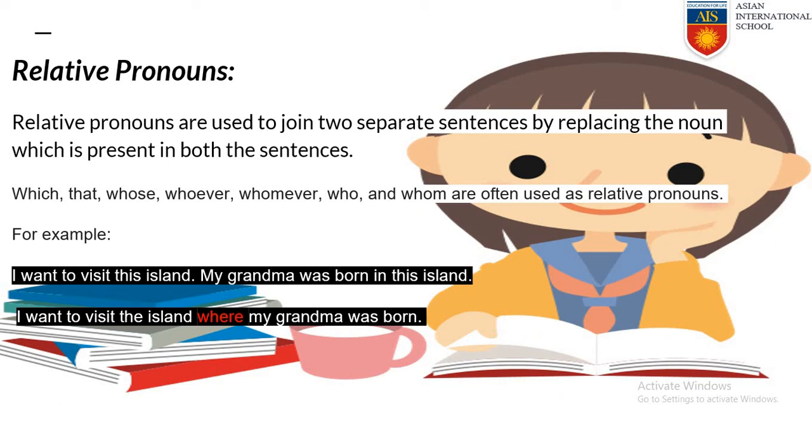Now you can see that I want to visit the island where my grandma was born. When we are writing relative pronouns, we have to eliminate the second use of the same noun. So here, instead of using the word island two times, we have used the word island once and we have written a relative pronoun, that is where.